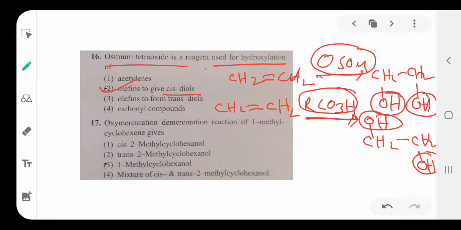Okay, then next one is question number 7. Oxymercuration and demercuration reaction of 1-phenyl cyclohexene. Very important question. So here 1-phenyl cyclohexene means its structure is 1-methyl cyclohexane. This is 1-methyl cyclohexane. So this compound undergoes the oxymercuration demercuration. Oxymercuration demercuration means Markovnikov addition of water. Markovnikov addition of H2O. Remember this point. Here the condition is oxymercuration demercuration, meaning Markovnikov addition of water to the alkene.